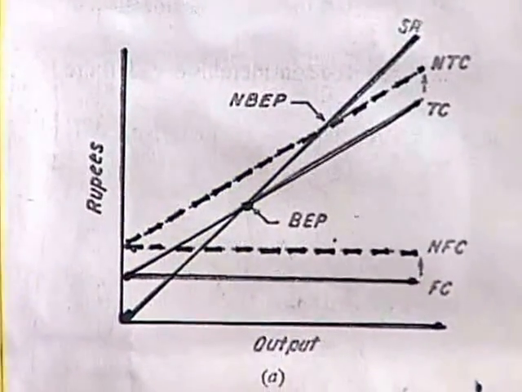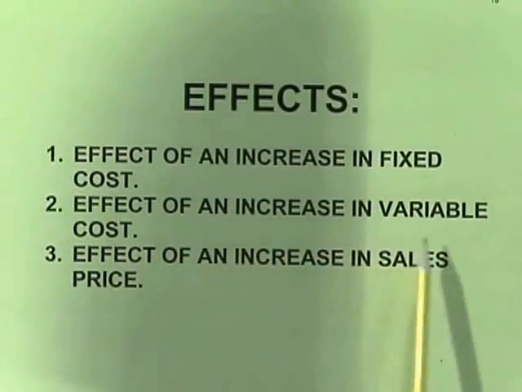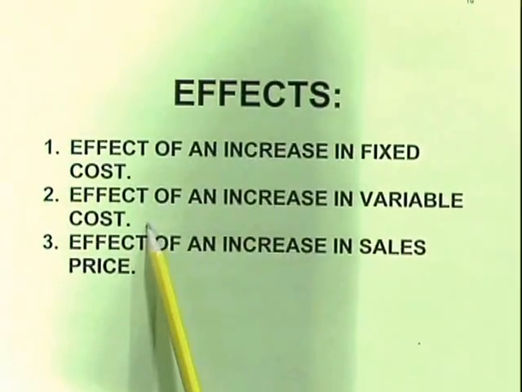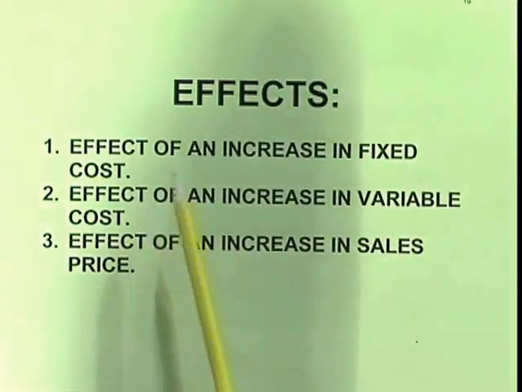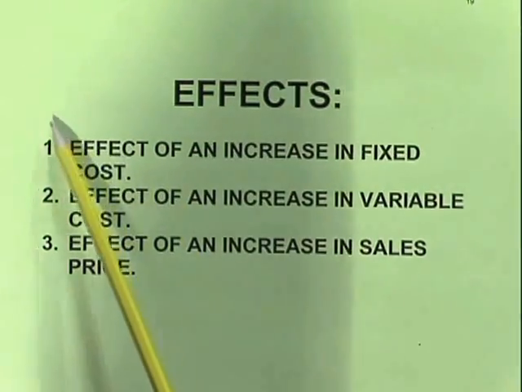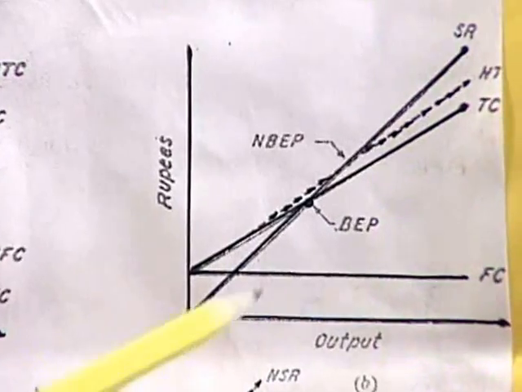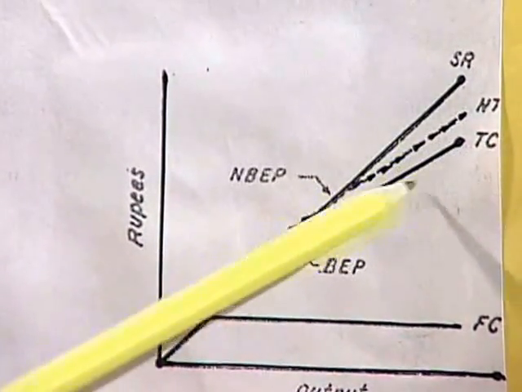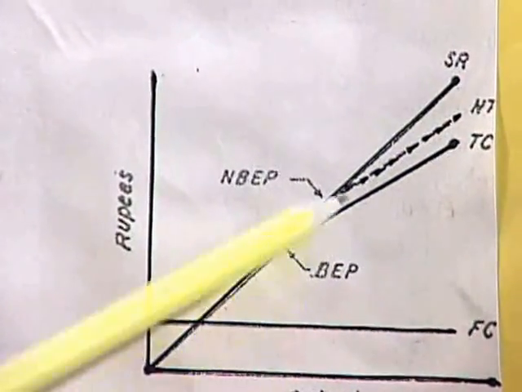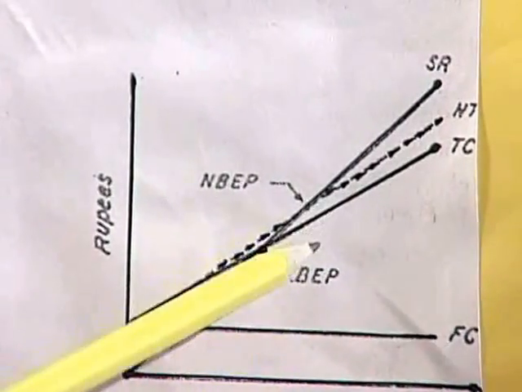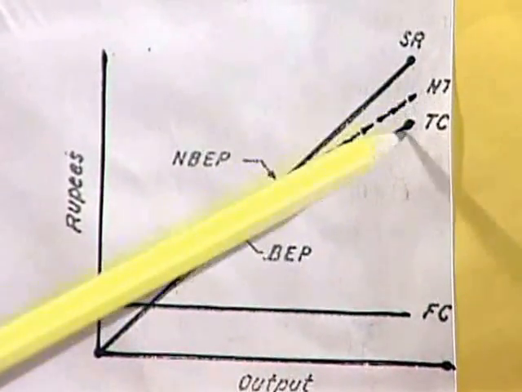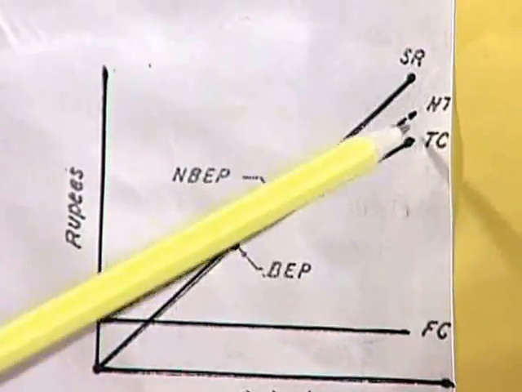Next one is called the effect of an increase in variable cost. If variable cost was changed, then what happens? Let us see this particular chart. This is the total cost, that is nothing but fixed cost plus variable cost. When variable cost was changed, this is the new total cost.